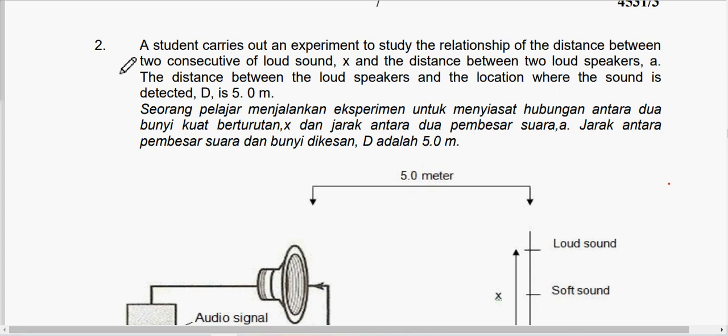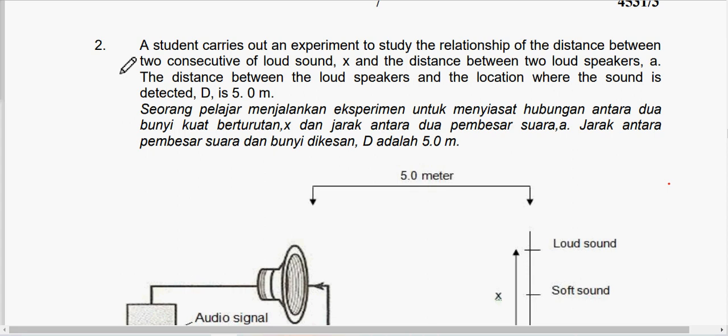Today we look at Melaka paper 3 question number 2. Okay, Melaka 2020. For KSSM students, you also can watch this. To analyze graph, this is actually what you learn in Form 4, subtopic 1.2, scientific investigation.